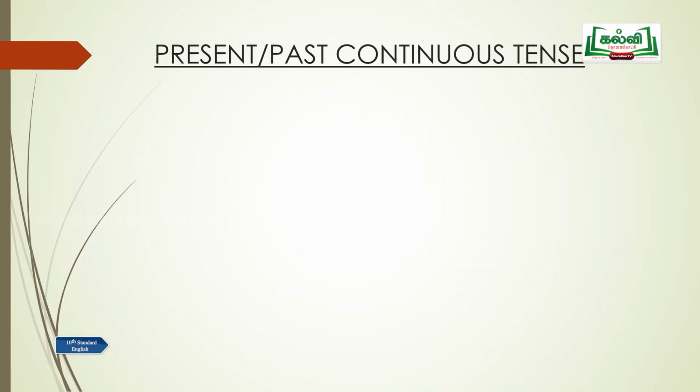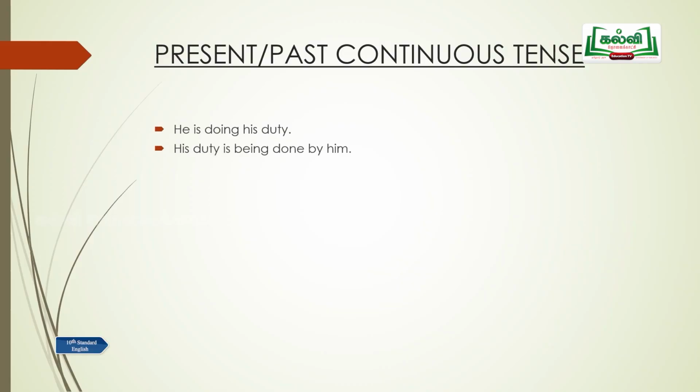Present continuous tense. He is doing his duty. So is doing, what does that denote? It denotes a continuous tense. His duty is being done by him. So the subject and the object have changed. The meaning has not changed. Okay? And the tense has also not changed. So you need to note all these points when you're changing the sentence.